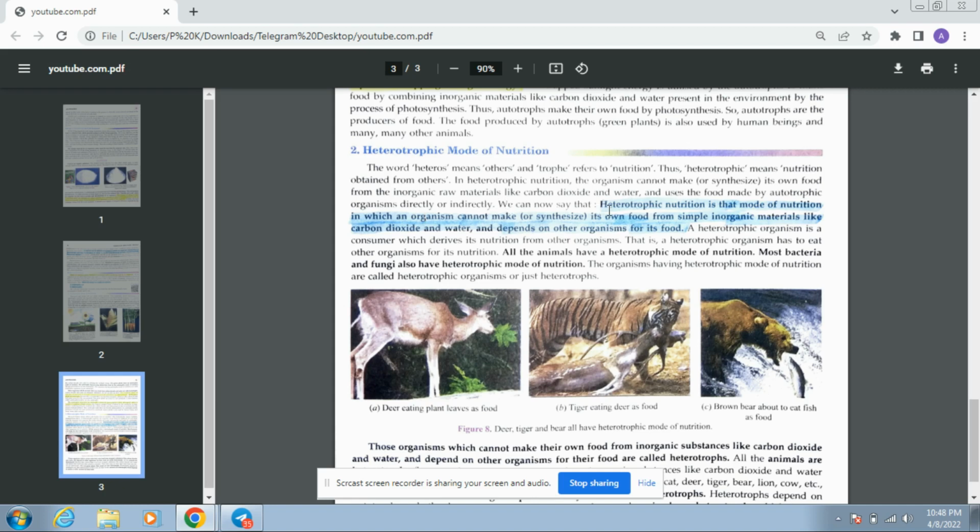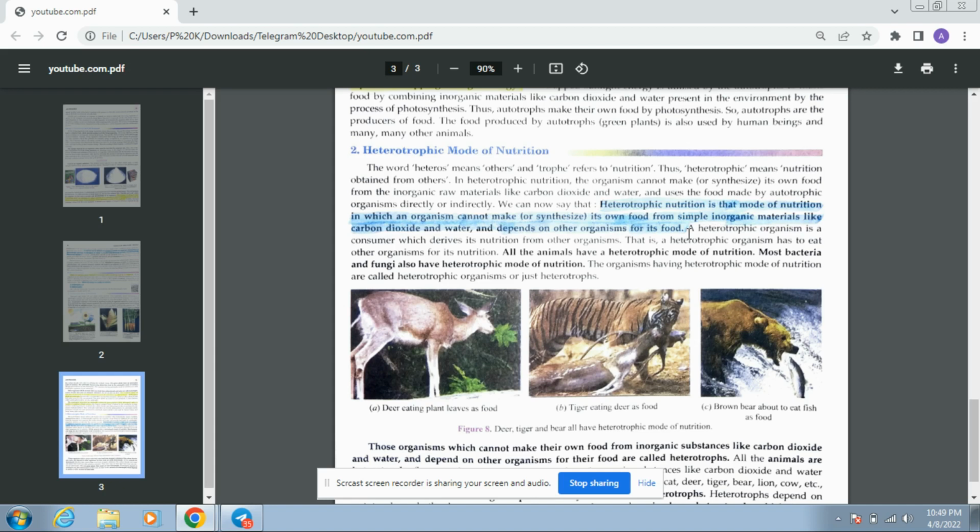We can now say heterotrophic nutrition is that mode of nutrition in which an organism cannot make or synthesize its own food from simple inorganic substances like carbon dioxide or water, and depends on other organisms for its food. So this is the proper definition of heterotrophic mode of nutrition. Highlight it. It's important. It can come in the exam.